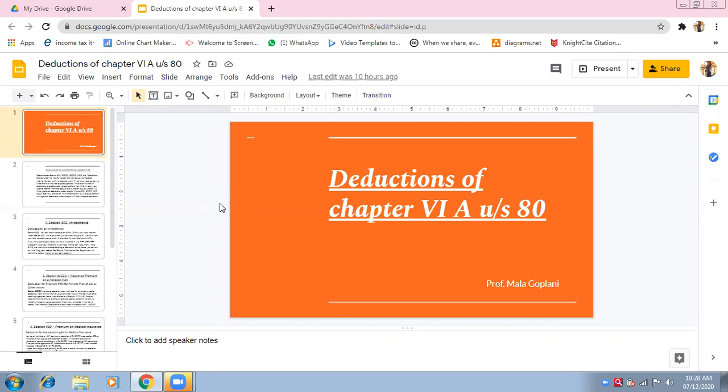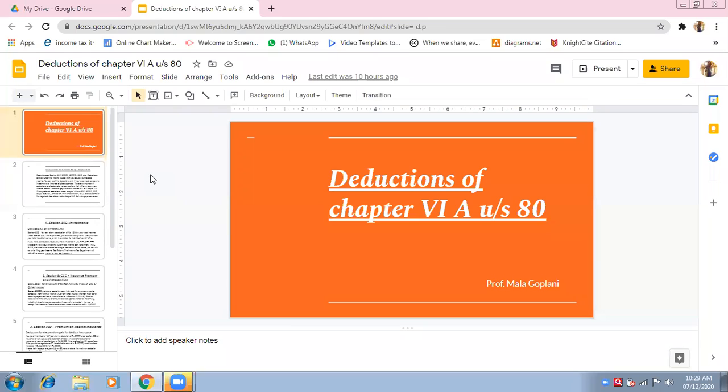Now there are heads of income. I hope you remember there are 5 heads of income. Income from salary, income from house property, income from business or profession. We have capital gains, and the fifth head is income from other sources. Now each head had its own deductions. Suppose you were doing salary. So from salary also you deducted, no? A few deductions were there, like standard deduction, entertainment allowance, professional tax.